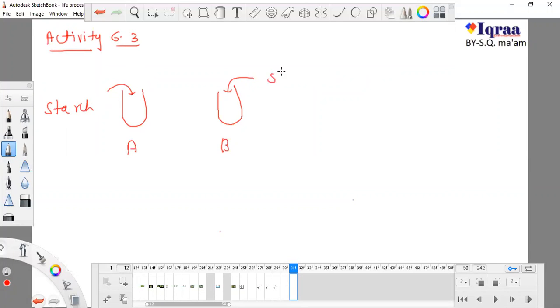In test tube A we will also add saliva, and in test tube B we will add nothing.